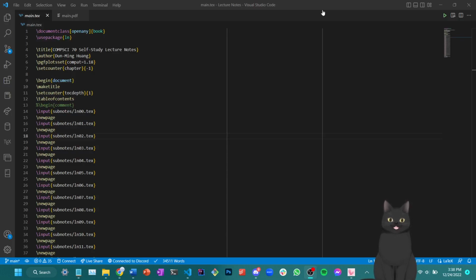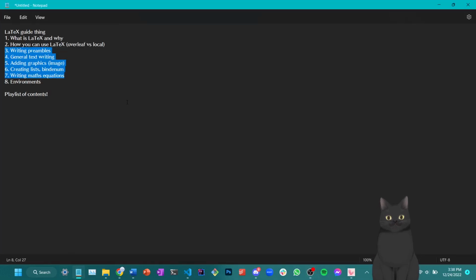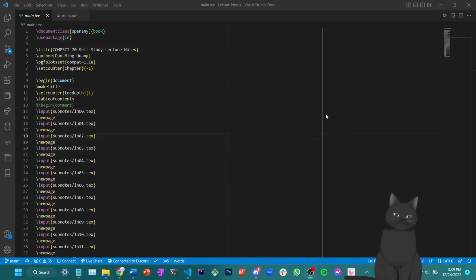Let me preface the tutorial with the general flow of topics that we should go through. We will first go through what is LaTeX and why would we use LaTeX, and then we'll talk about how to set up LaTeX on your devices so you can write LaTeX on your devices. And then we'll talk about basic writing skills in LaTeX, and finally go over some mathematical concepts in LaTeX that we can use to describe or to write for different subfields of mathematics.